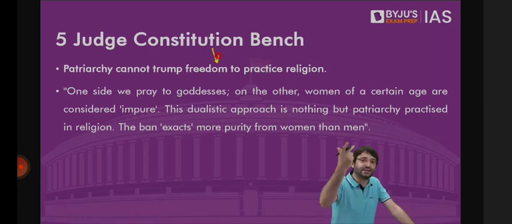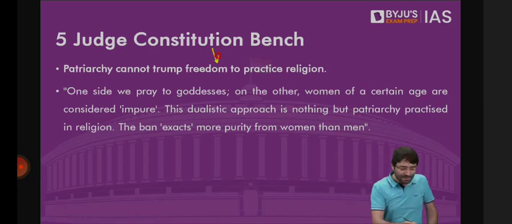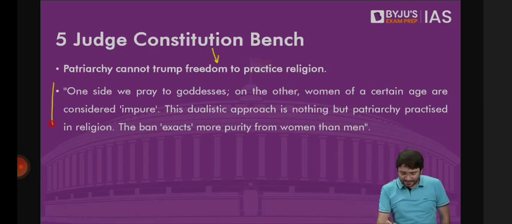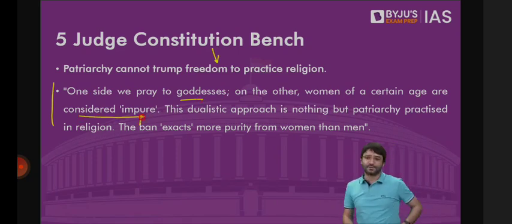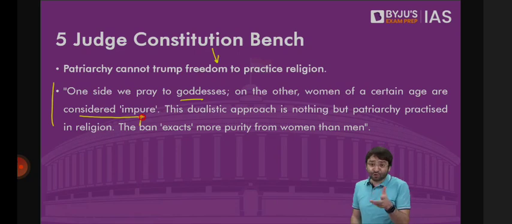Women of all age groups may pray at the Shabarimala because the court said on one side, we pray to goddesses. And on the other hand, women of certain age are considered to be impure. This is something that we will not accept. And this rule exacts more purity from women than men.